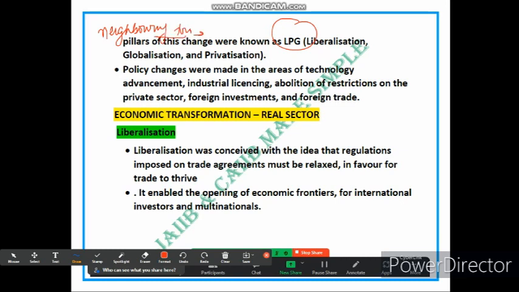This is called liberalization. The second point is that it starts importing raw material from other countries. So this is called globalization.